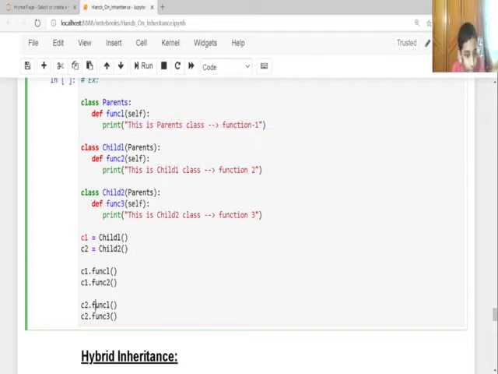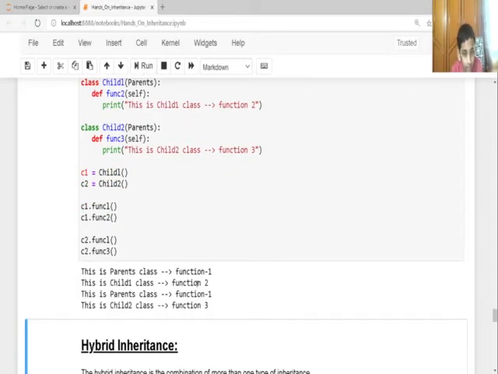And C2 will execute this next. And after that it will execute this. Let's see, am I correct or not? So this is parent class function1. Then it will execute this is child1 class function2, then this is parent class function1, then this is child2 class function3. If I execute it, see, as I said, it executed.